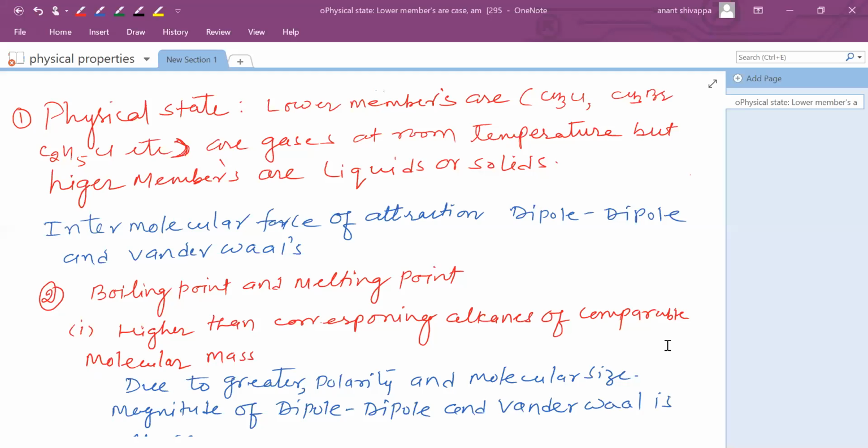Hello students, today we're going to discuss the physical properties of haloalkanes and haloarenes.